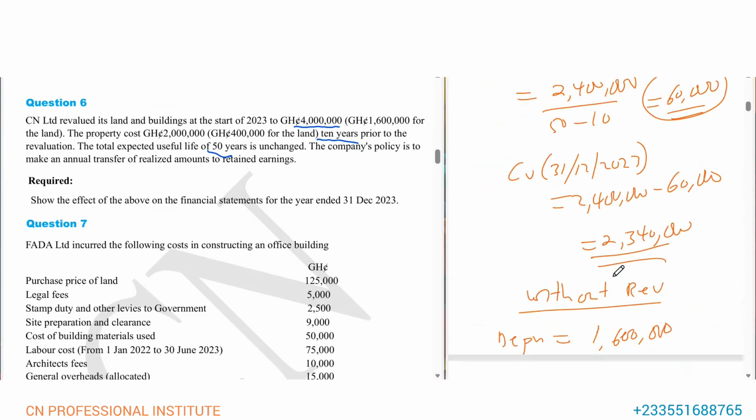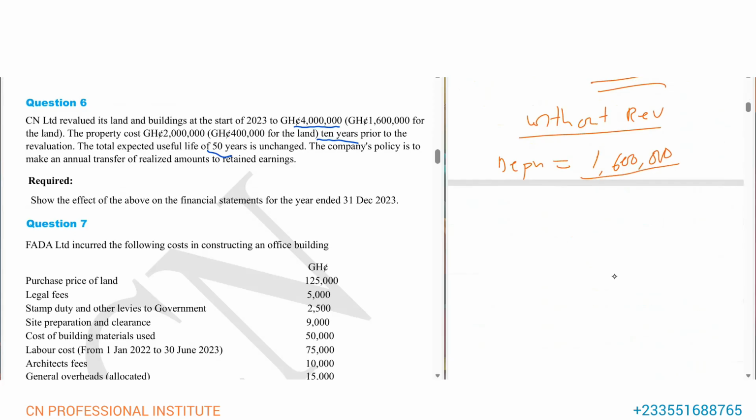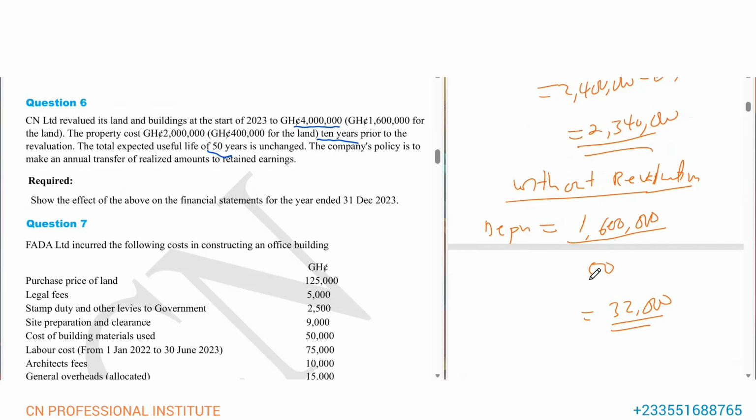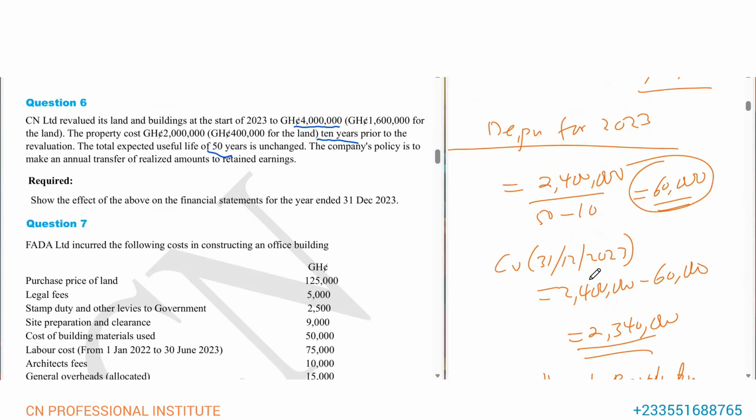So it would have been 1,600,000, and it's a whole year. So depreciation would have been what? 32,000. That's the annual depreciation. So without the revaluation, annual depreciation would have been 32,000, which is the cost of the building, 1,600,000 divided by 50. But with the revaluation, see what we are getting. We are using the revalued amount now, the 2,400,000 divided by the remaining life, 40, and we are getting 60.